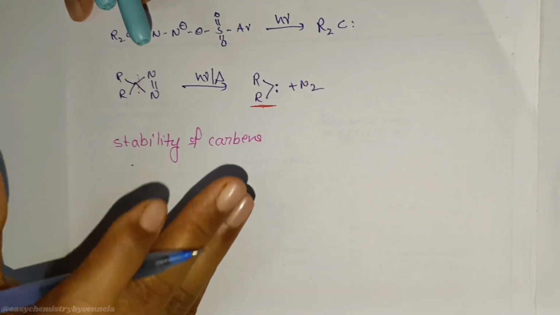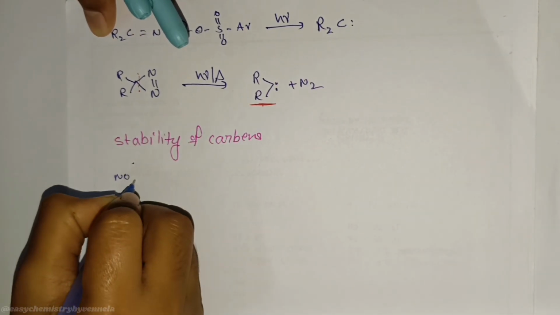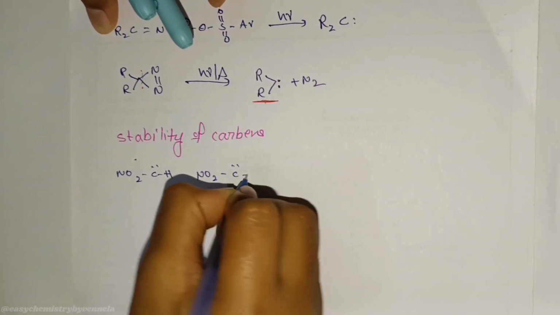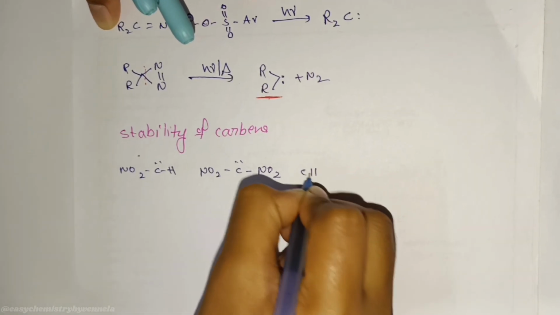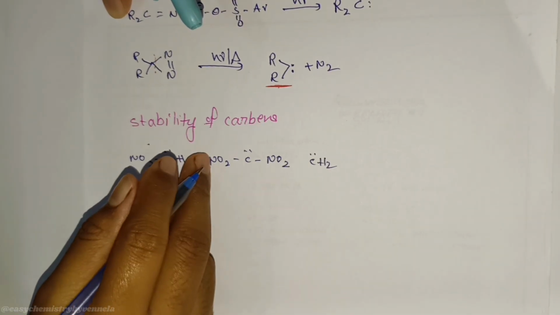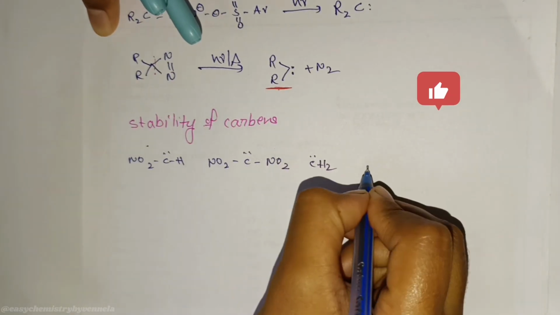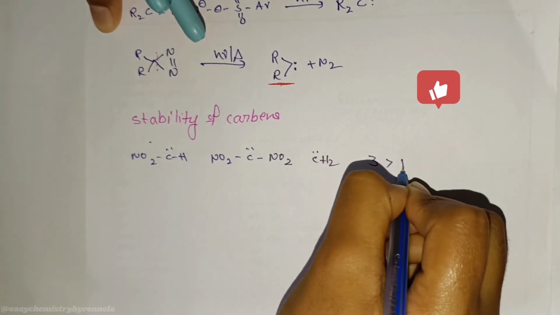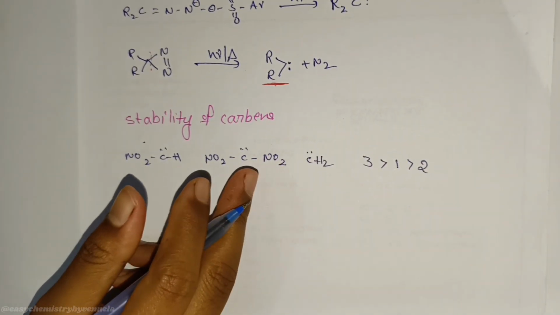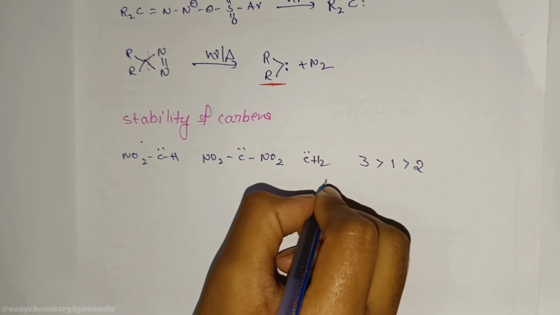It depends on the substituent effect on stability. So I am giving one example. What is the stability order here? Even in chemistry, surroundings decide stability. So here the correct order is 3 is greater than 1 is greater than 2. Then you can clearly understand that the electron deficient species is stabilized by electron releasing groups and plus mesomeric effect groups.